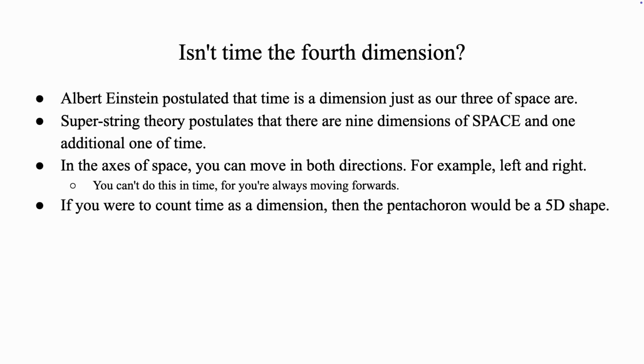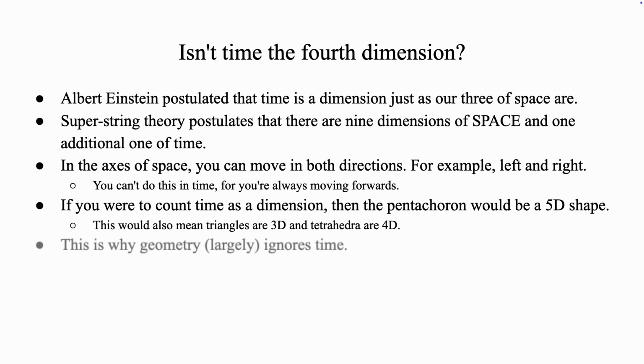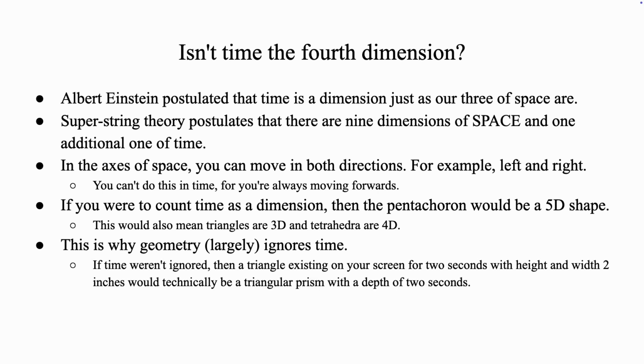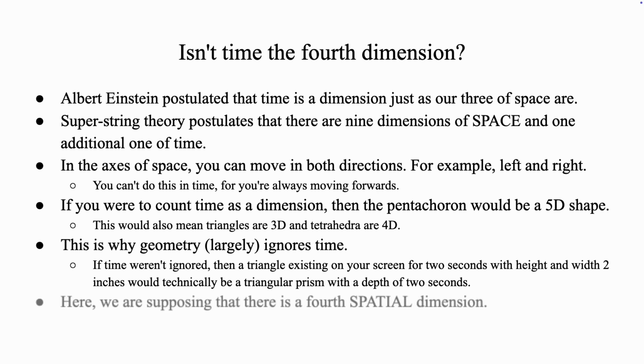If you were to count time as a dimension, then the pentachoron would be a 5-dimensional shape. This would also mean triangles are 3-dimensional, and tetrahedra are 4-dimensional. This is why geometry largely ignores time. If time weren't ignored, then if I were to put a triangle on your screen for 2 seconds, with a height and width of 2 inches, technically this would be a triangular prism, and its depth would be 2 seconds. Here we are supporting that there's a 4th spatial dimension, not temporal.